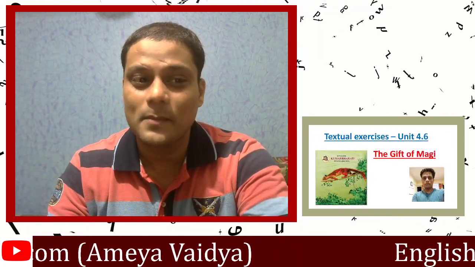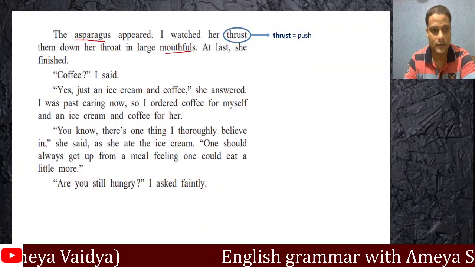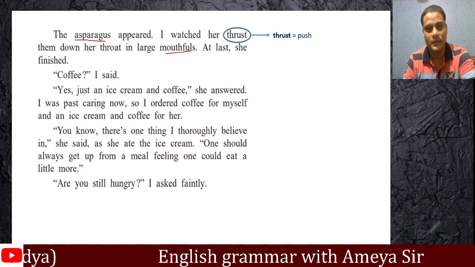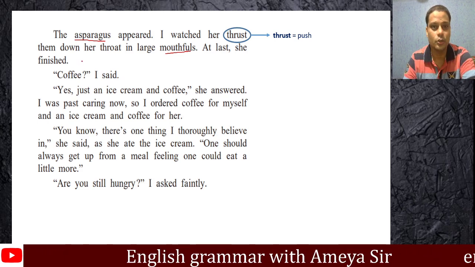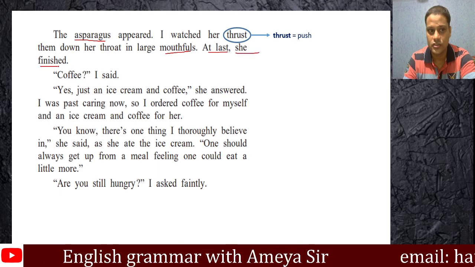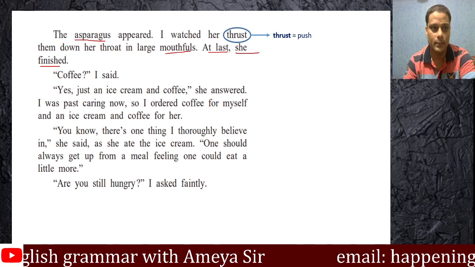But then, yeah, everybody loves it. So this is the same kind of situation that the writer is undergoing right now. I'm sure you understood that. He also yearns eating asparagus, but he doesn't have enough money to do so. Continue. At last she finished. The writer is relieved that I don't have to watch it anymore.